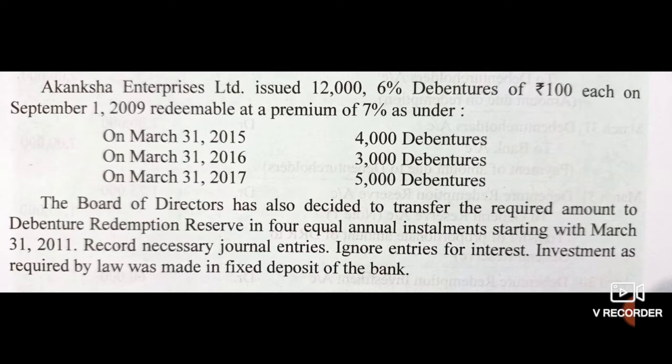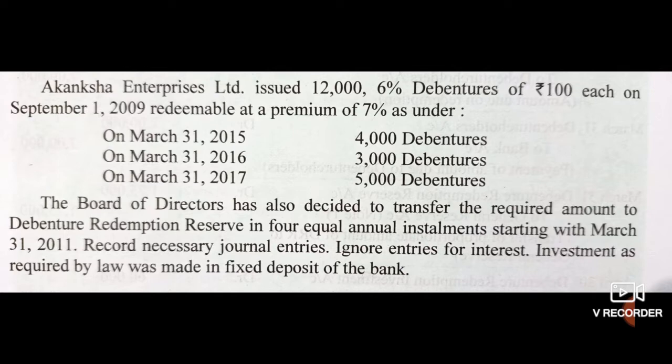See this problem, so that you can understand the meaning of redemption by draw of lots. Redemption of debentures which are issued in lots and redeemable at draw of lots.